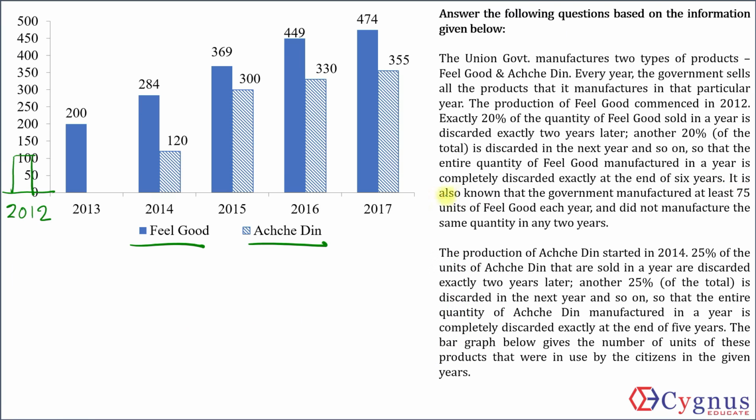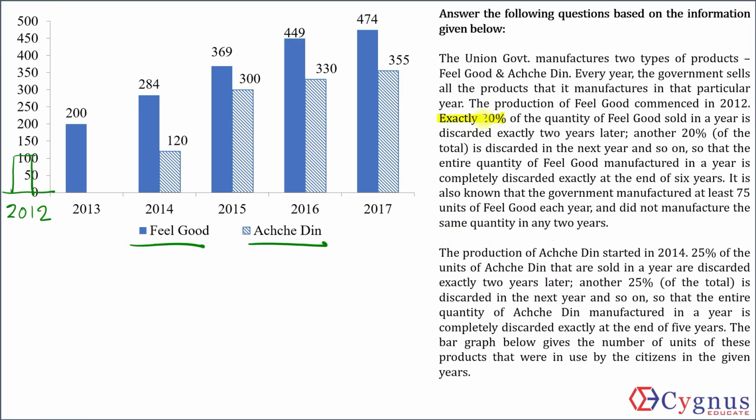It is also known that the government manufactured at least 75 units of feel good each year. Okay, so that means every year at least the production was 75. So in 2012 also, I cannot say the production was 5 or 10 units or something like that. The production must have been at least 75. And the government did not manufacture the same quantity in any 2 years. That means every year the production was distinct. That much also I understand.